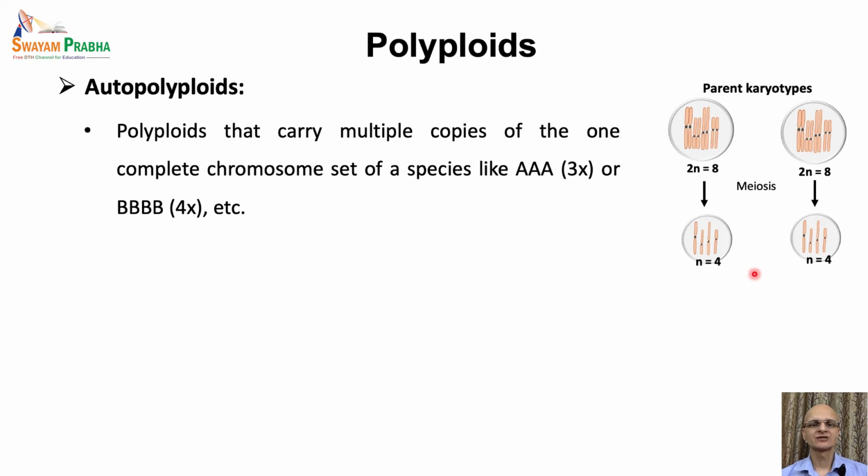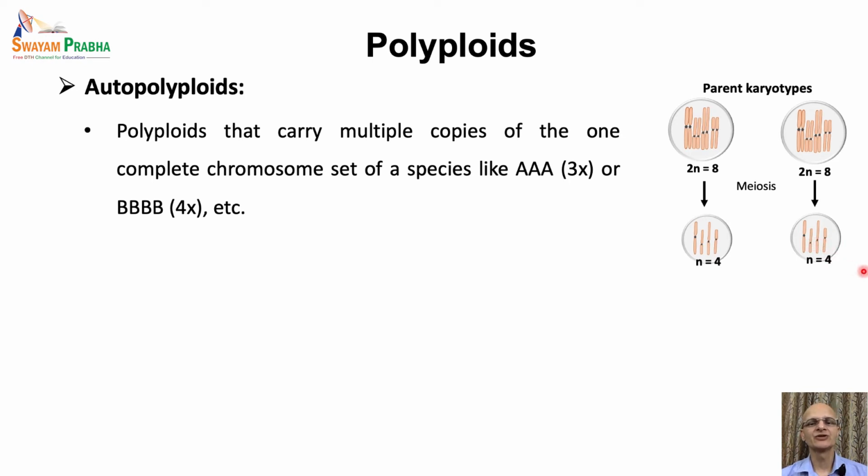Here the 2n number is a total of 8 chromosomes in a particular cell, and upon meiosis the gamete should have 4 chromosomes, that is n equals 4. So after meiosis, gametes will be formed where the number of chromosomes will be 4.